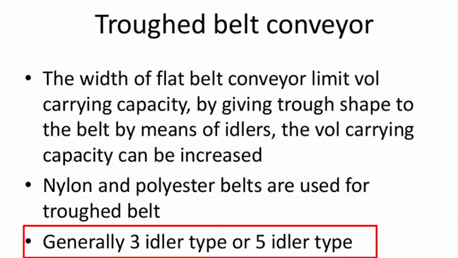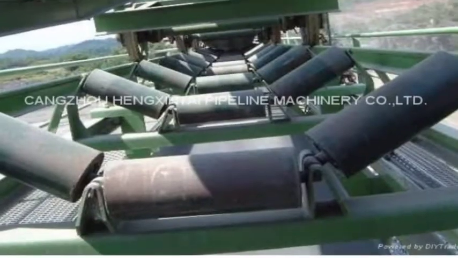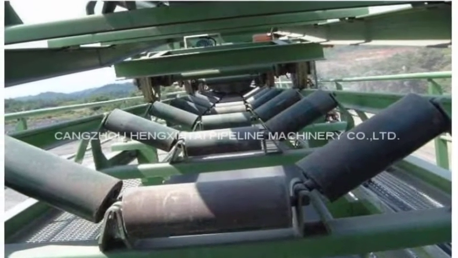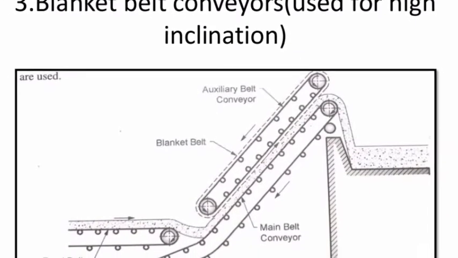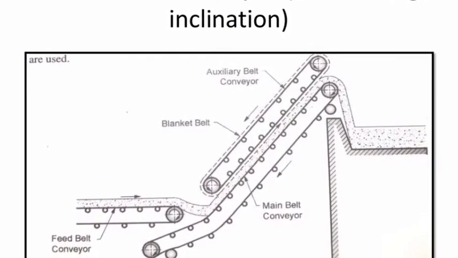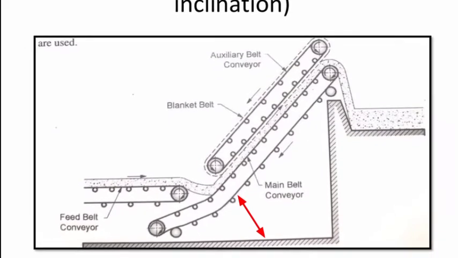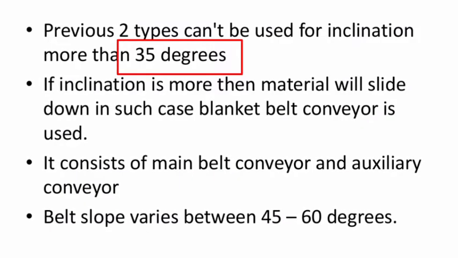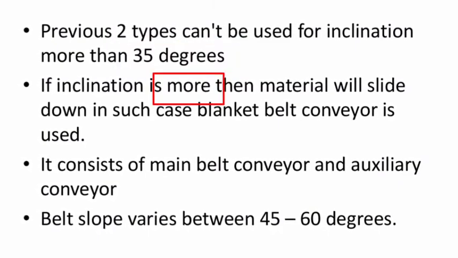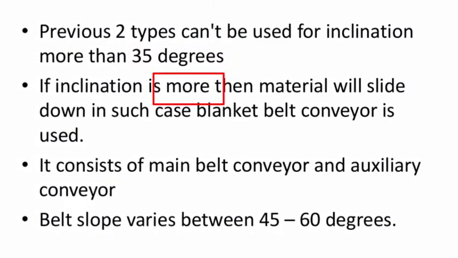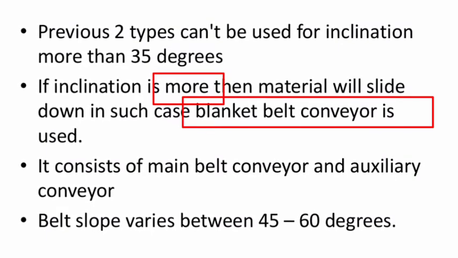Generally, there are 3 idler type or 5 idler type trough belt conveyors. This is the picture of a 3 idler type trough belt conveyor. This is the blanket belt conveyor. The blanket belt conveyor is used for high inclination. It can be used for inclination of more than 35 degrees. If the inclination is more than that and the material would slide down, in such cases the blanket belt conveyor is used.